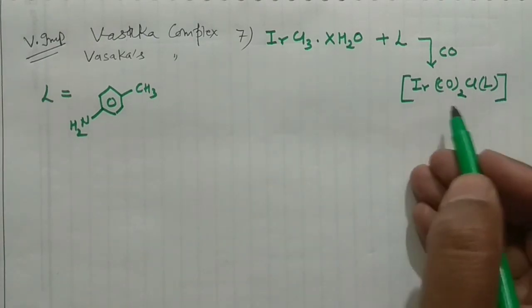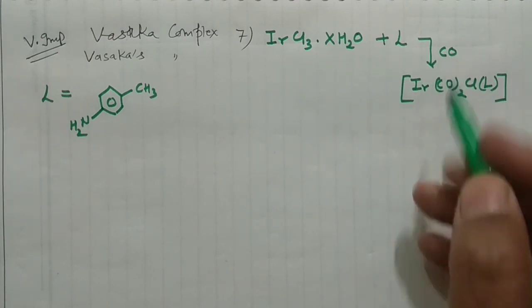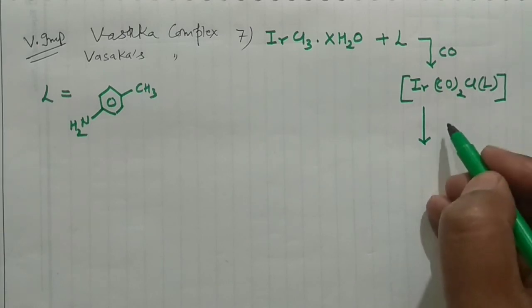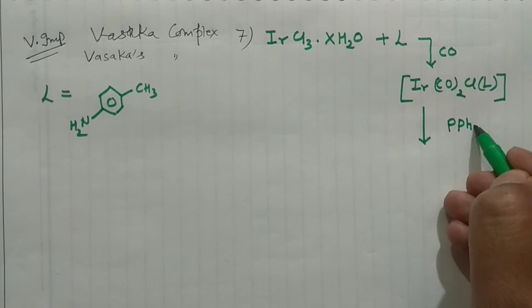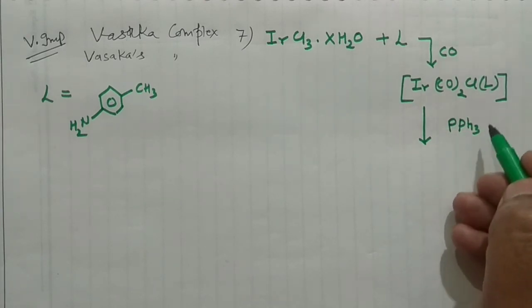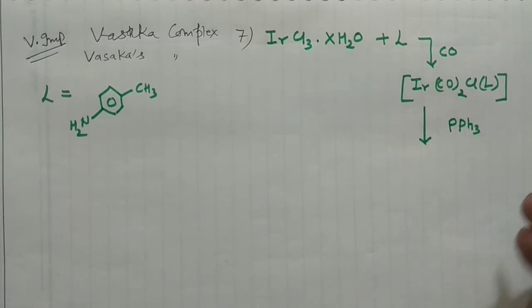So this compound is just like that, and after that, once it is formed, you can react this with triphenylphosphine. This is phosphorus with 3 phenyl groups. I'm not going to discuss the structure of triphenylphosphine in detail, however, I discussed all these structures in detail earlier.